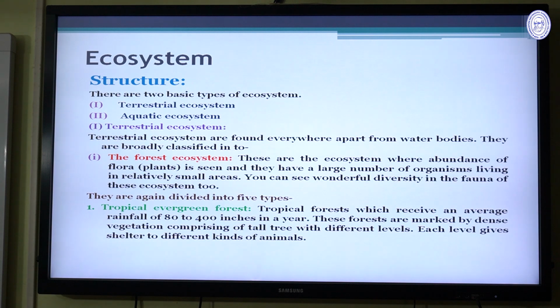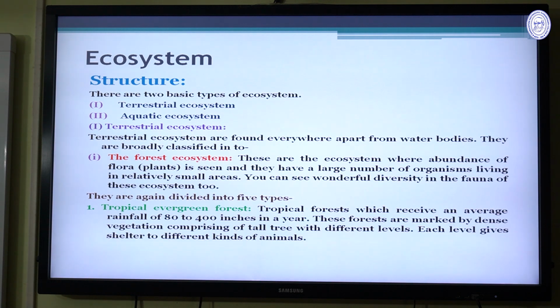These are ecosystems where an abundance of flora, that is plants, is seen, and they have a large number of organisms living in relatively small areas. You can see a wonderful diversity of fauna in this ecosystem too. They are again divided into 5 types.